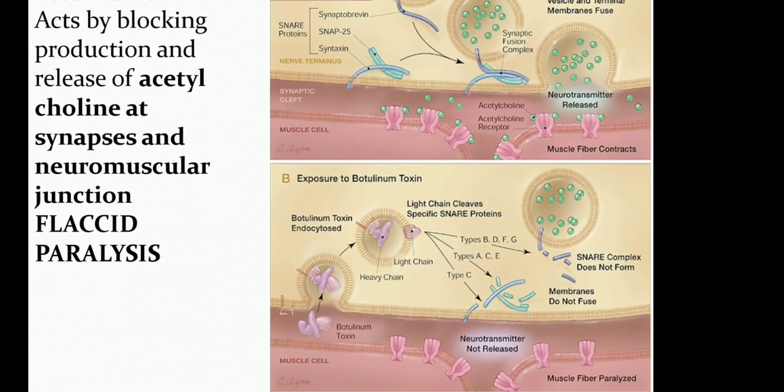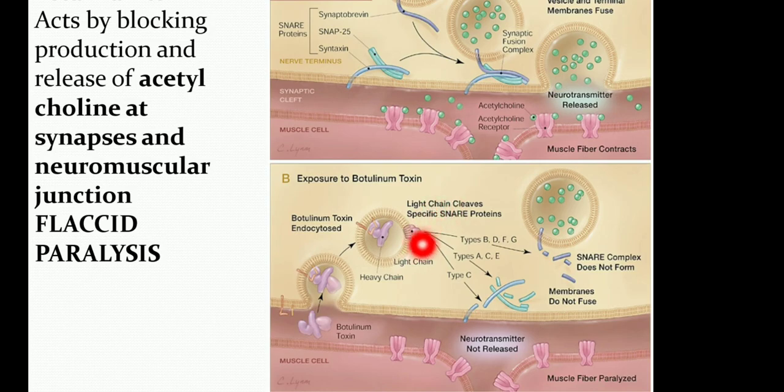If the person is exposed to botulinum toxin, what happens? This botulinum toxin, which is acquired either through ingestion, through inhalation, or it can be produced in the wound, is transported via blood to these peripheral cholinergic nerve terminals located in the neuromuscular junctions, postganglionic parasympathetic nerve endings, and peripheral ganglia.